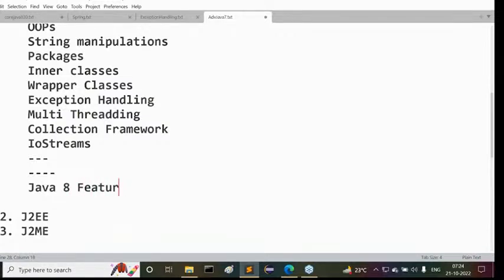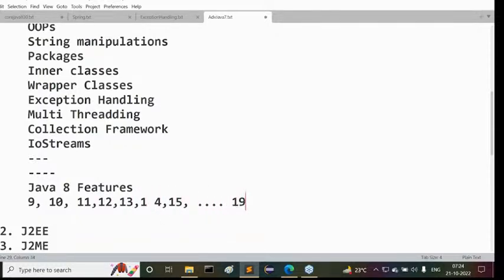Right from the Java 8 features, we can understand 9, 10, 11, 12, 13, 14, 15, and so on. What is the latest version now? 19. Up to the 19th version, you have to understand. Anyway, these are the contents inside Core Java. Please remember this.